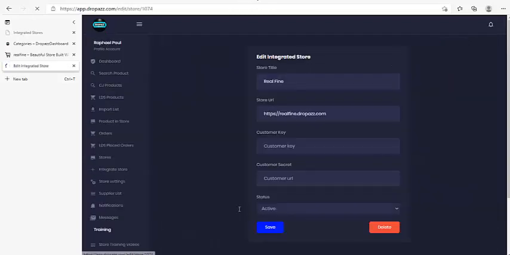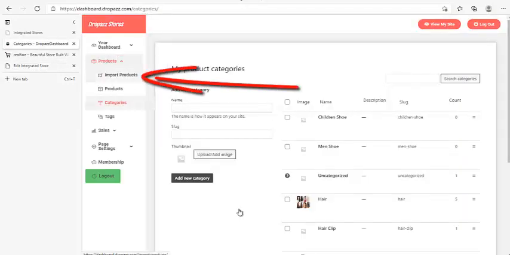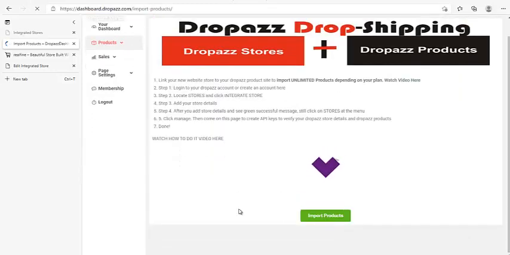Once you click on manage, you need the customer key and the customer secret. These two keys, we need them. Then we go back to your dashboard right here, click on products, and click import products up here. Then you will see a link.